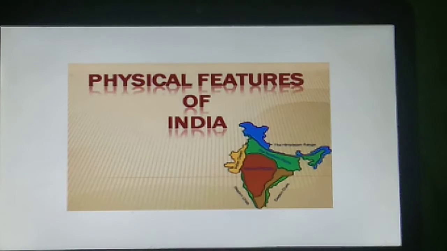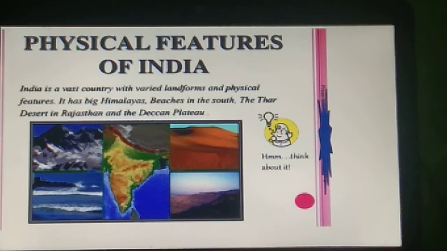Class, today we are going to start a new chapter from our geography section, that is the physical features of India. We had already studied that India is a very vast country which includes a variety of landforms. So this chapter is totally based on the various features and characteristics of our own beautiful country, India. So let's start with the physical features of India.